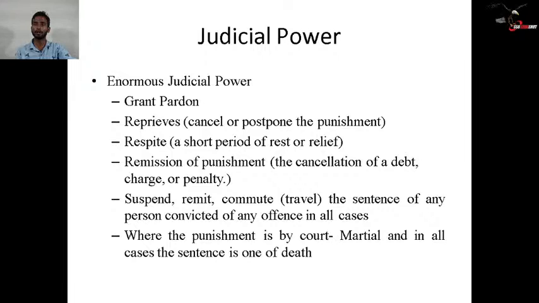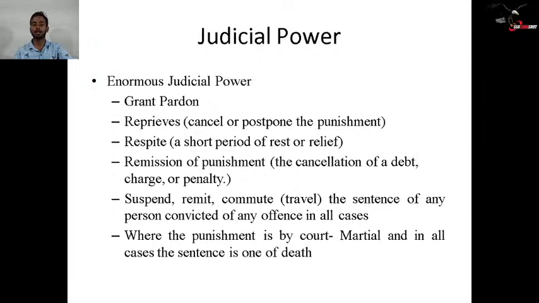Then comes the judicial power. What is this judicial power? The President of India bears enormous judicial power. Grant pardon: as already discussed, any criminal case can be forgiven by the President of India. Reprieve: cancel or postpone the punishment. Punishment can be postponed or cancelled completely.